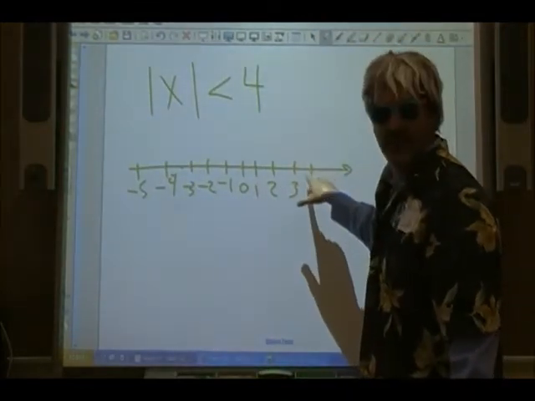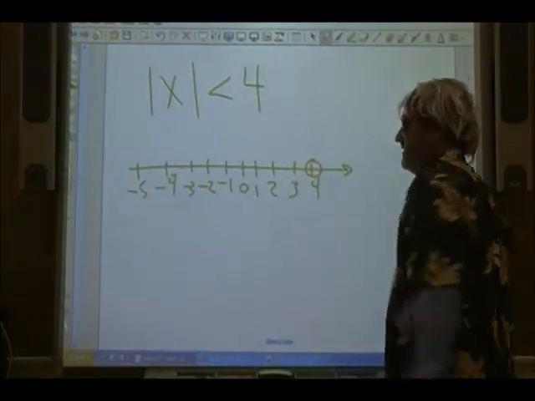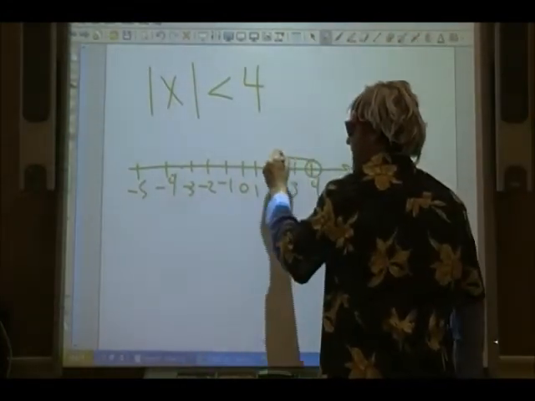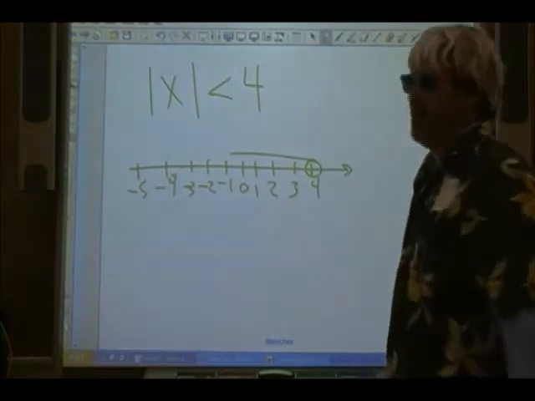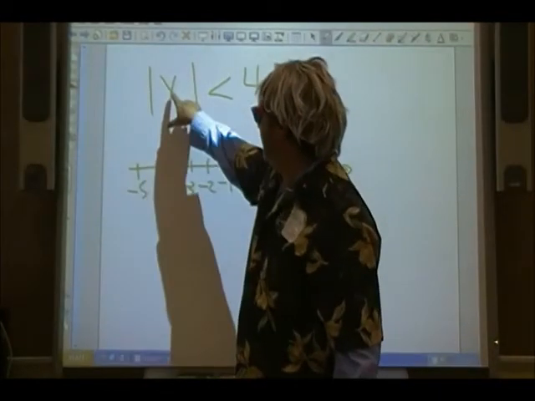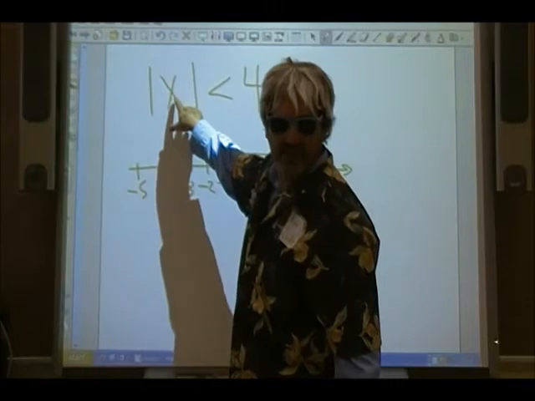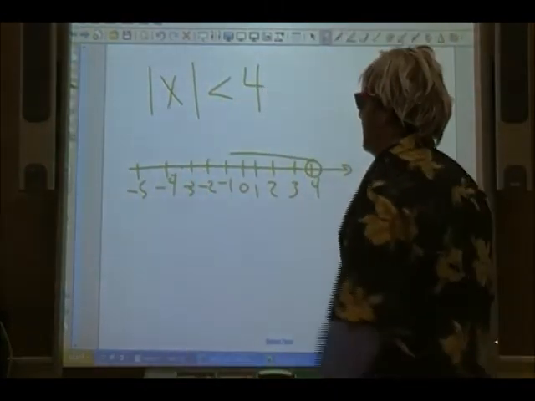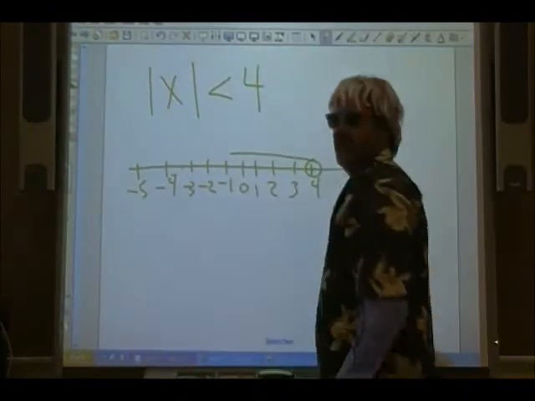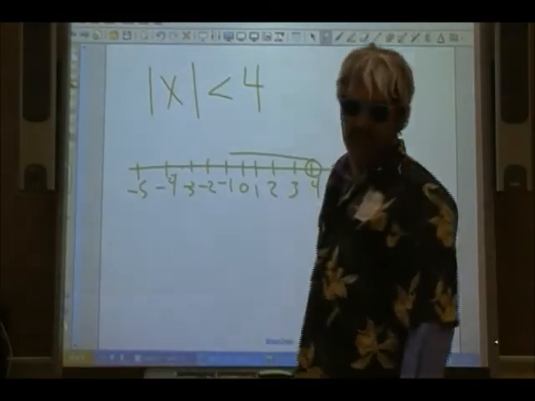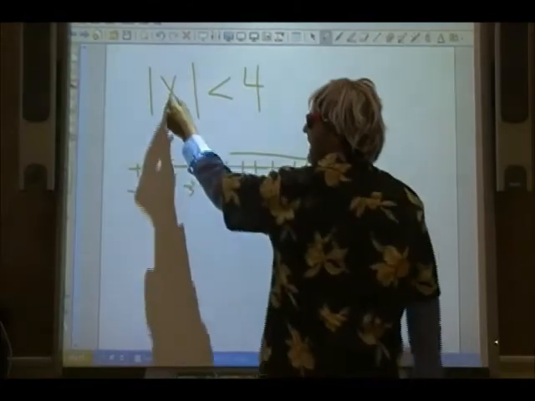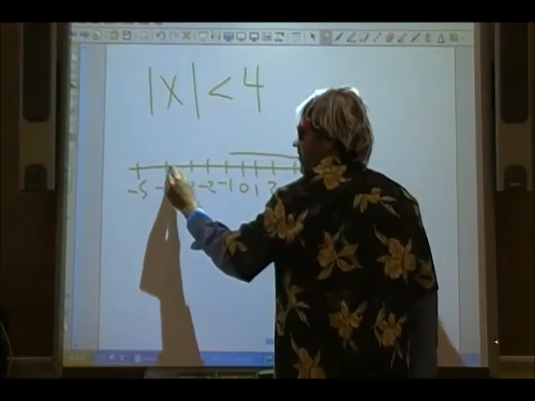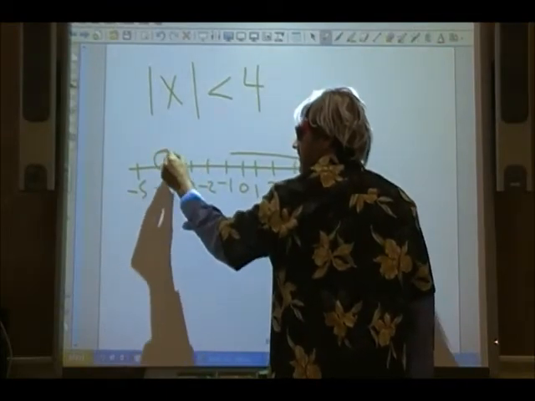That means right a little bit less than 4. We can't see it over there. So what we do is we put a circle here. That means we're not including 4, and we're heading this way. Now how far are we going? Well, if you put -5 in here, you get 5, and that's too big. 5 is not less than 4. Even if I put -4 in here, that's 4, and 4 is not less than 4. But if I put -3 in here, that's 3, and 3 is less than 4. So we go all the way until we get to 4, but we don't touch it.